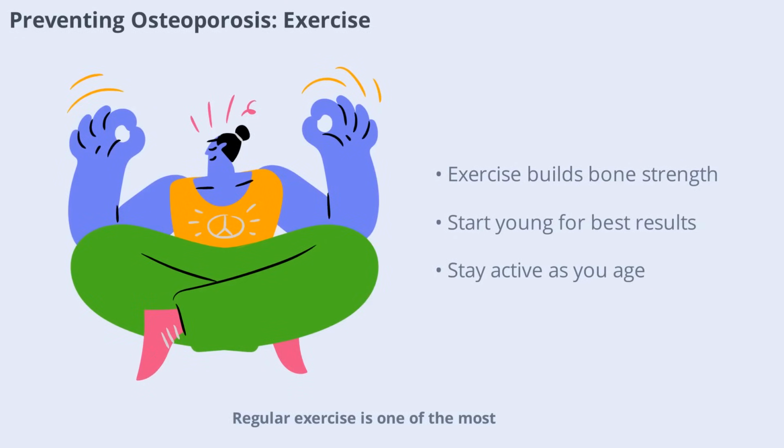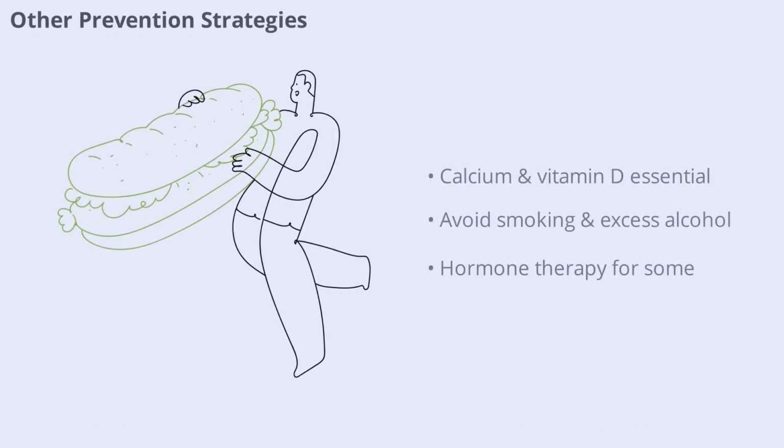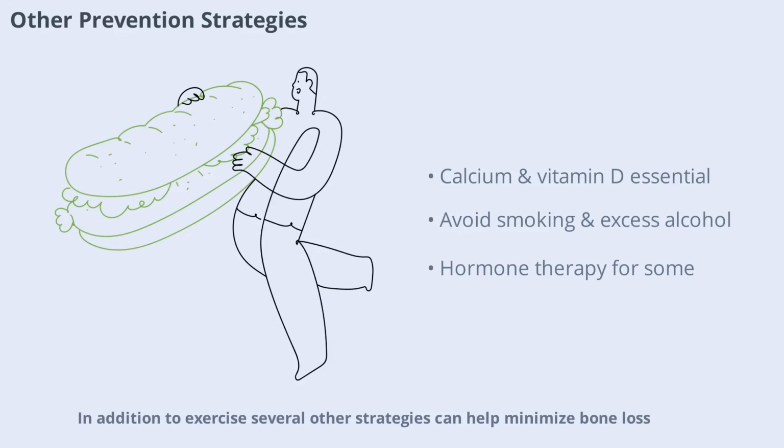Regular exercise is one of the most effective ways to prevent and treat osteoporosis. Weight-bearing activities during childhood and adolescence help optimize peak bone mass, setting a strong foundation for lifelong bone health. Even as we age, staying active can slow bone loss and reduce the risk of fractures. Activities like walking, jogging, and resistance training are especially beneficial for maintaining strong bones. In addition to exercise, several other strategies can help minimize bone loss.